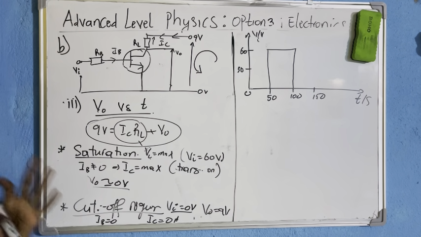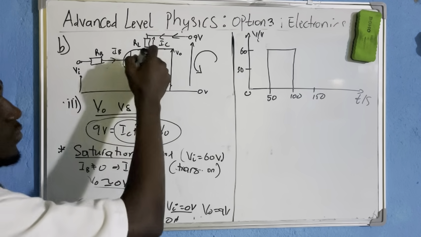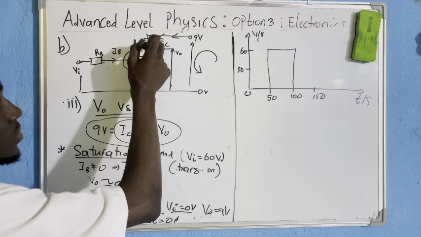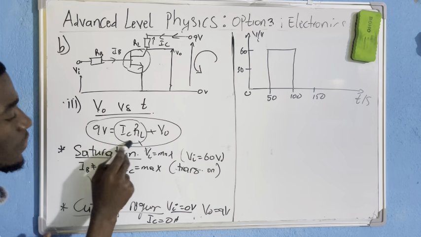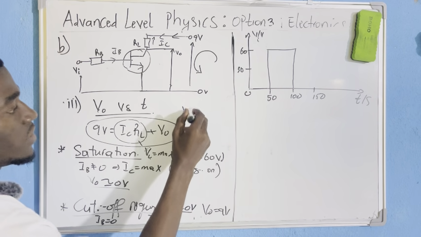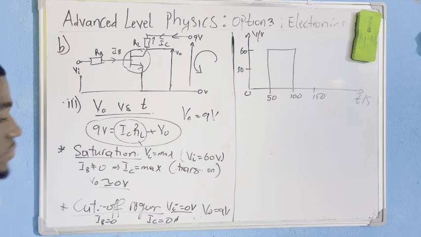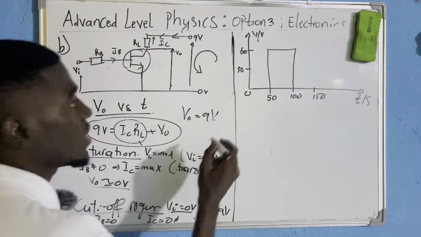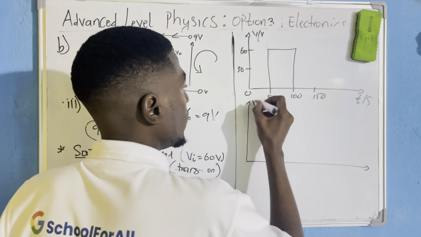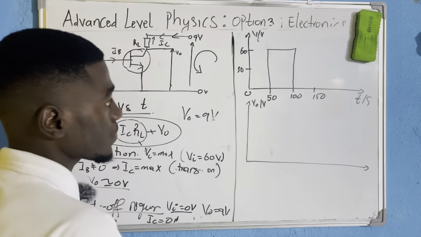It behaves as an open circuit, and current cannot flow inside an open circuit. So no current will flow through the resistor, the load. And if no current flows here, IC is 0, no voltage here, therefore V output is simply equal to 9 volts. So that is it. From here now, I can draw directly below this my V output in voltage.